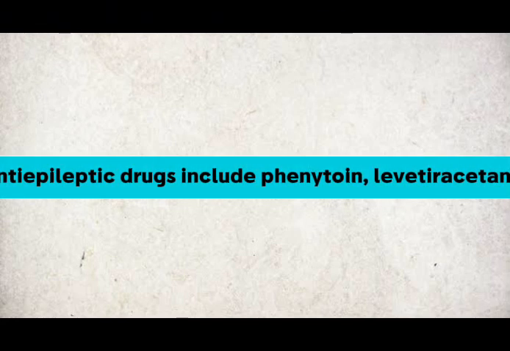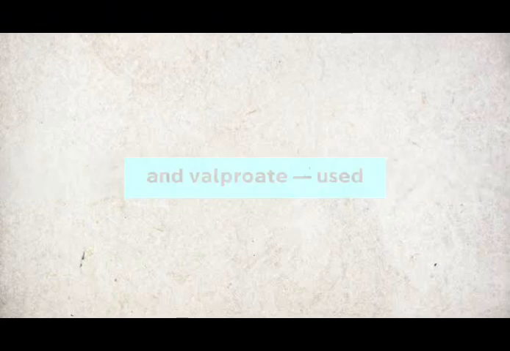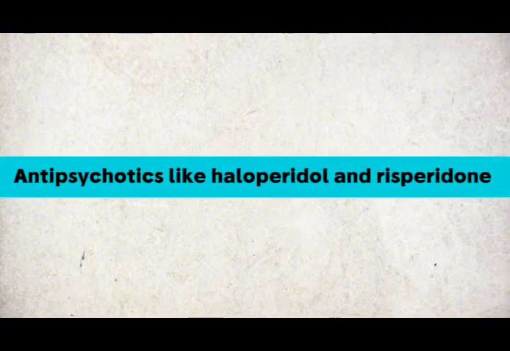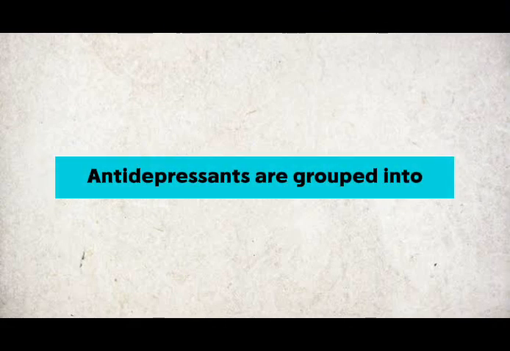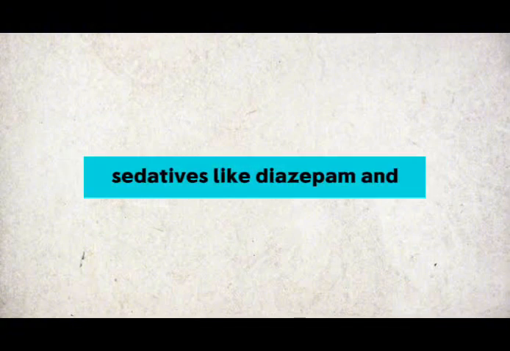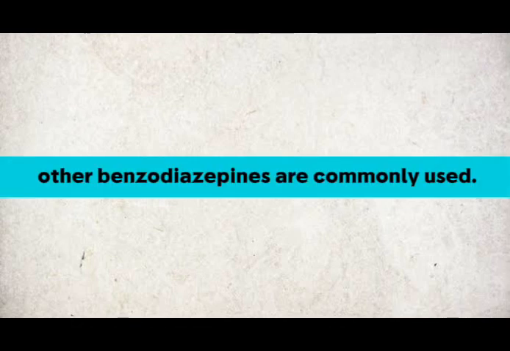Anti-epileptic drugs include phenytoin, levetiracetam, and valproate, used to prevent seizures. Antipsychotics like haloperidol and risperidone are used to manage schizophrenia and bipolar disorder. Antidepressants are grouped into SSRIs like fluoxetine, tricyclics like amitriptyline, and MAO inhibitors. Sedatives like diazepam and other benzodiazepines are commonly used for sleep and anxiety.